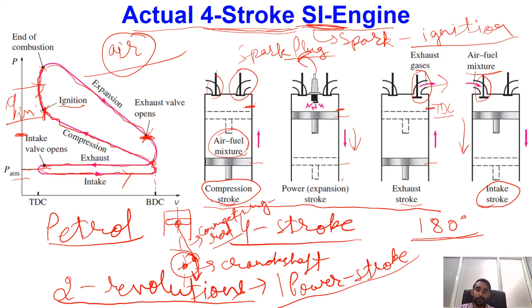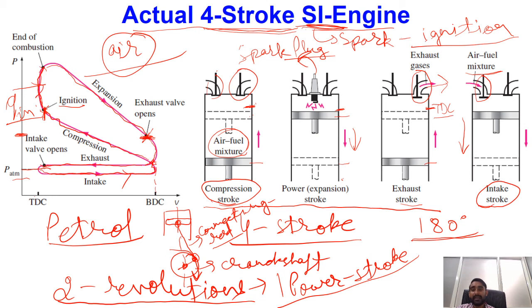So another thing we have to do is remove this exhaust process with the help of a heat rejection process, in order to achieve the thermodynamic cycle. Another important point we have to take into consideration is that in our mechanical cycle, fresh air-fuel mixture enters every time, but we have to consider that we have a fixed amount of working fluid inside our piston-cylinder arrangement, and that working fluid is only undergoing certain processes. Okay, so now let us try to see.